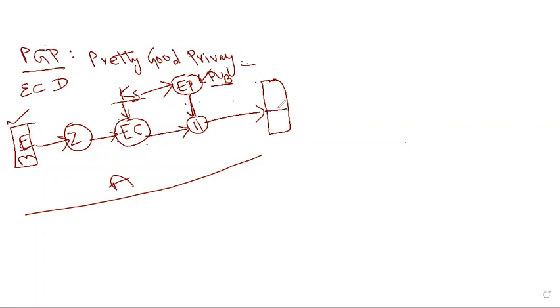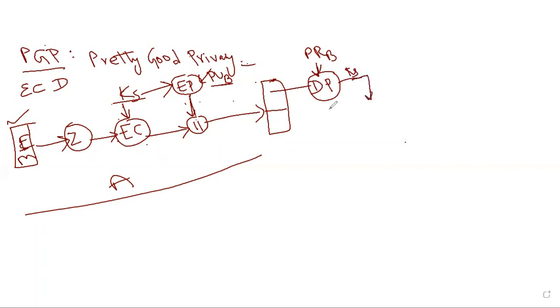Then what does the receiver do? After receiving the message, we must decrypt the message and unzip it. Only then can we verify, right? First, we must decrypt the session key, because that session key is used for decrypting the zipped message. This session key is decrypted by the public key decryption algorithm, and the receiver uses his own private key for decrypting this. Then from this he can restore the session key.